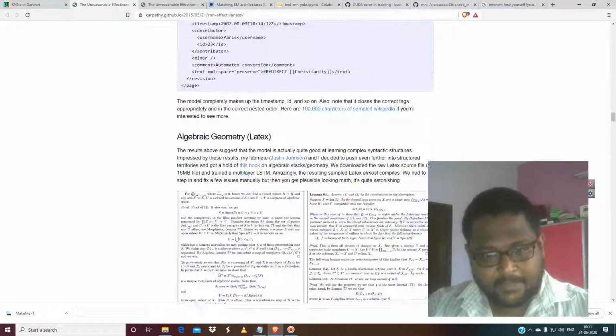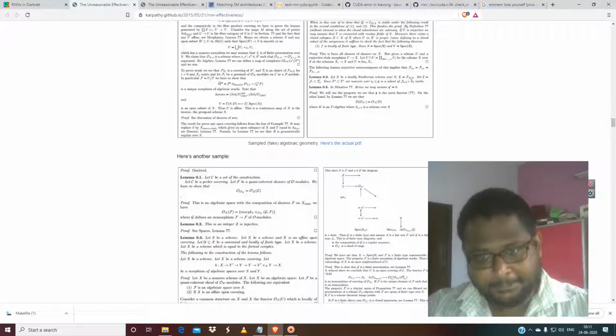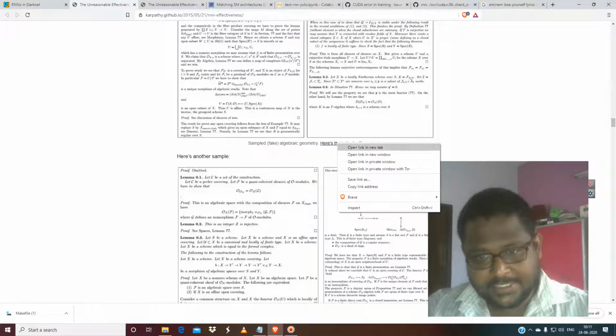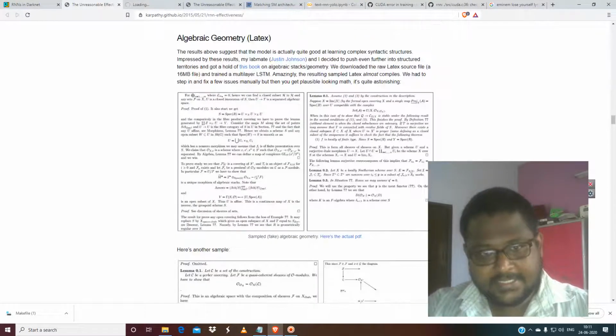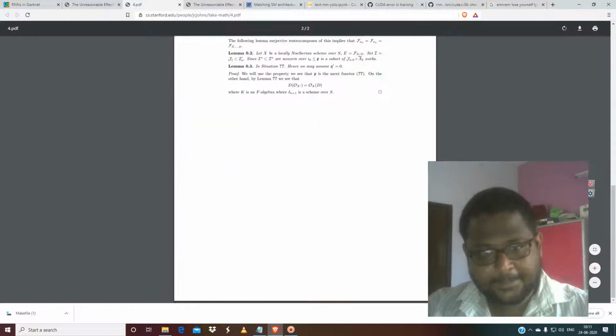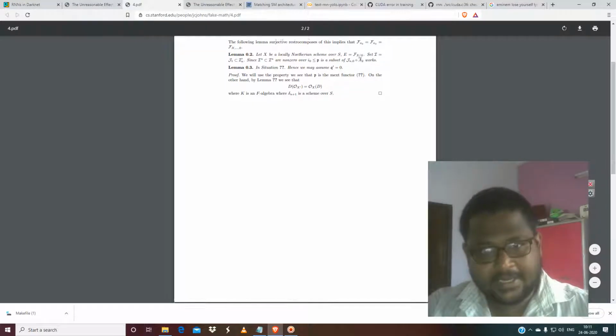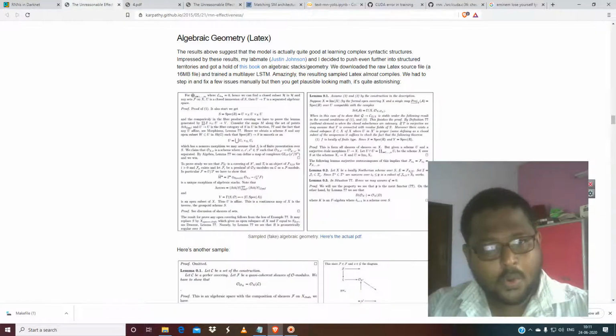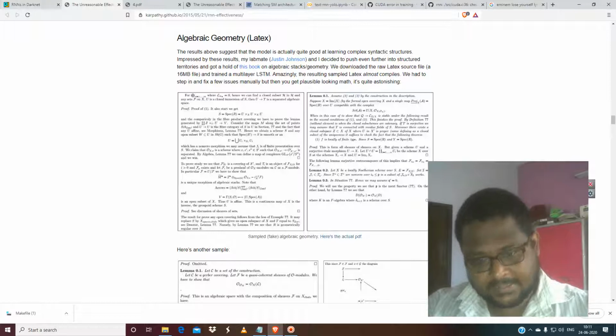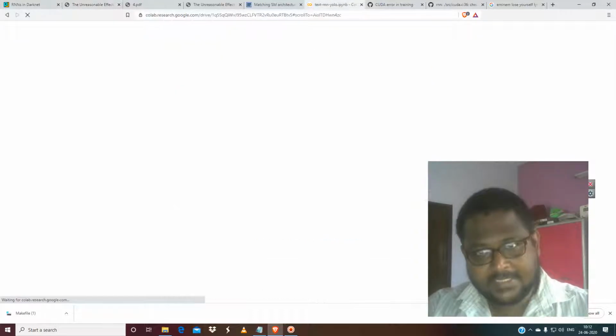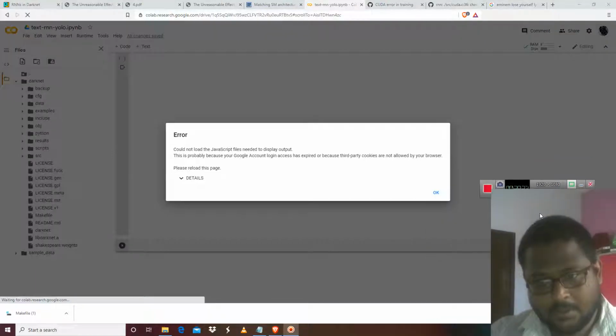The math proof is my main thing. This is a sampled fake algebraic geometry proof paper. You can just download this. This is something that has been generated from an RNN. This is the great detail. Okay, thank you. Now we have to go and generate some text. Okay, what happened?